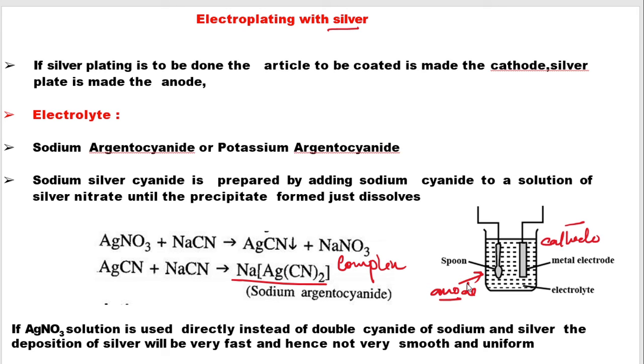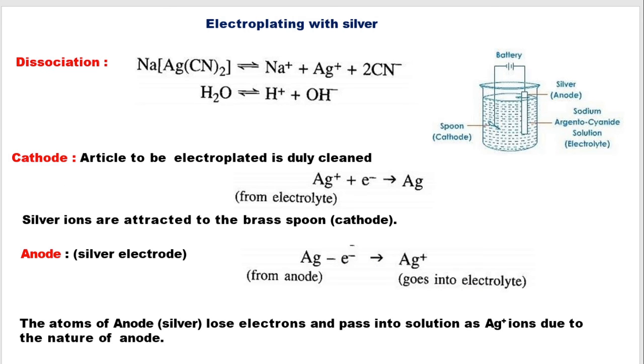Slow current will be used to enhance the uniformity and smoothness. Now we will do the dissociation of the electrolyte. Sodium argentocyanide will dissociate to form sodium ions, silver ions and cyanide ions. Along with it, water will also dissociate to form H plus and OH minus.